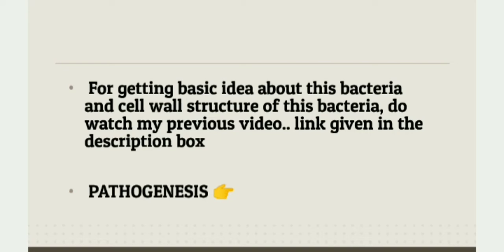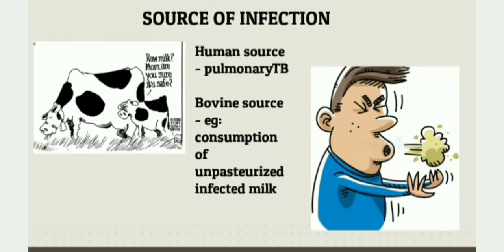Okay, come to our topic. Pathogenesis of Mycobacterium tuberculosis. As we already discussed in the previous video, the source of infection of this bacteria can be a human source or it can be a bovine source, which means from cattle. Human can be the source of infection in case of pulmonary tuberculosis. The bovine source can be by the consumption of unpasteurized infected milk. Bovine source is not common now due to the availability of pasteurized milk.